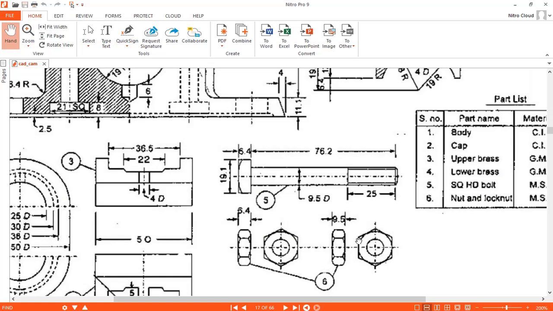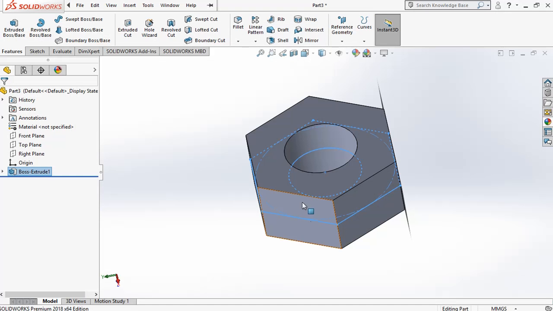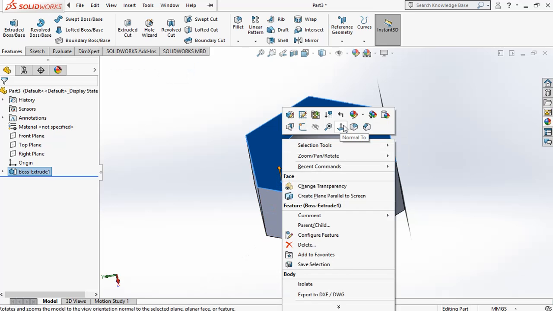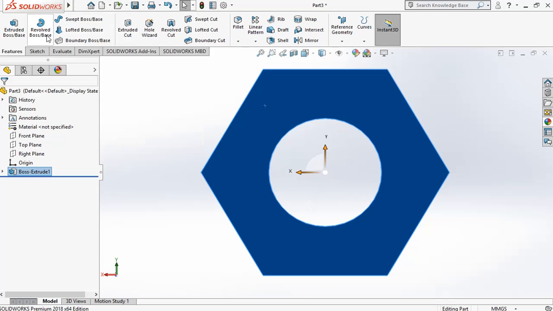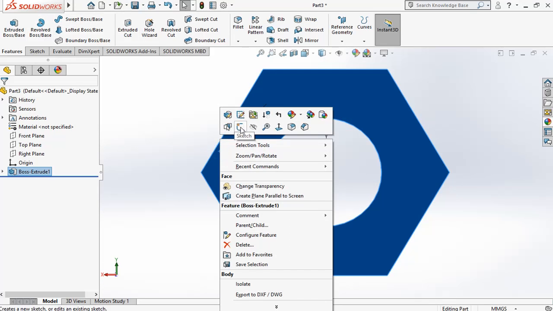I'm going to draw this so that there are no sharp edges on the top surface. So choose the surface, perpendicular, sketch.